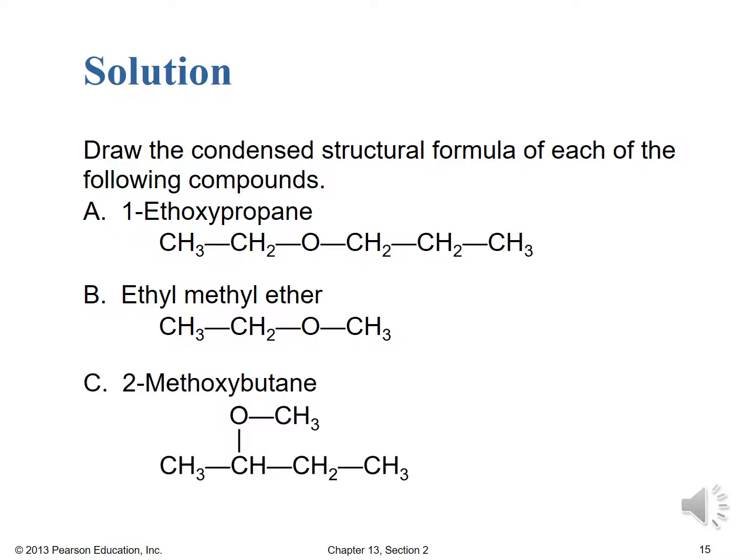For B, we've got the common name, and things probably went very well for you there: ethyl methyl ether. It doesn't matter if you have the ethyl group on the left and the methyl group on the right, or vice versa, because of course we can flip these things around in 3 dimensions. Finally, C, 2-methoxybutane. Here's finally one that's not a 1-something, right? That's what I was getting at with 2-ethoxypropane up in A, where we would have been in the middle of the propyl group. Because we have 2-methoxybutane, you're seeing a little bit of that. So you have the oxygen, the methyl group, and then carbon 2 of the butane is where that bridging happens.